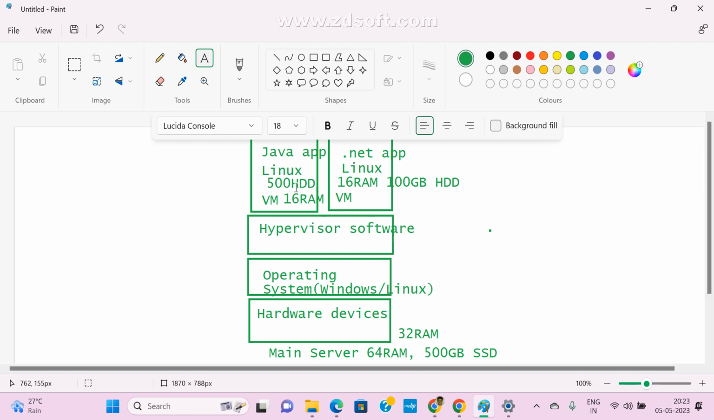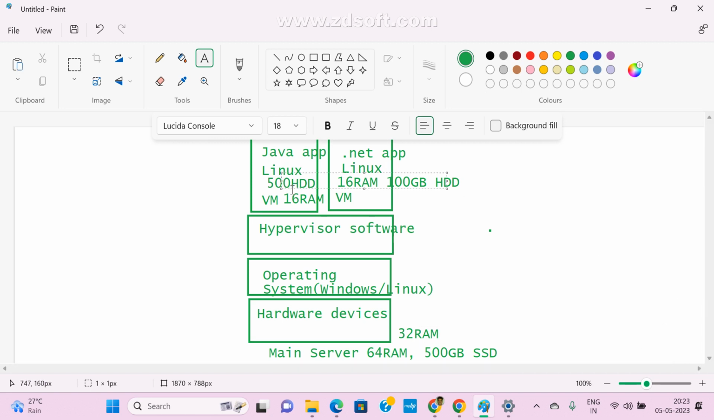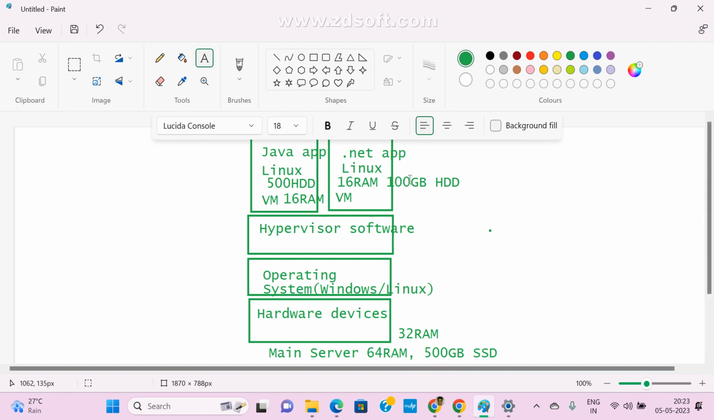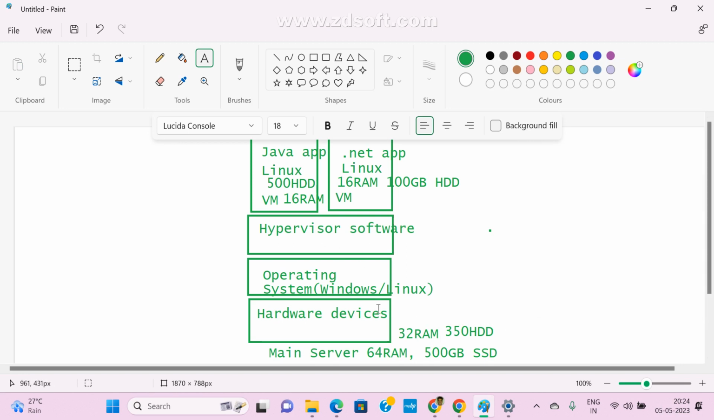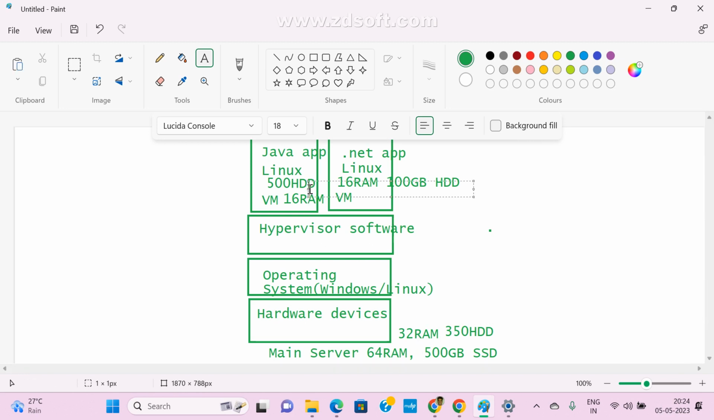Here I gave 50 GB, this is not 500, so 50 GB, and this is 100 GB. In total I have 500 GB. How much space is left here? 350. Okay. Now I can create two servers, and for each server I shared existing resources.